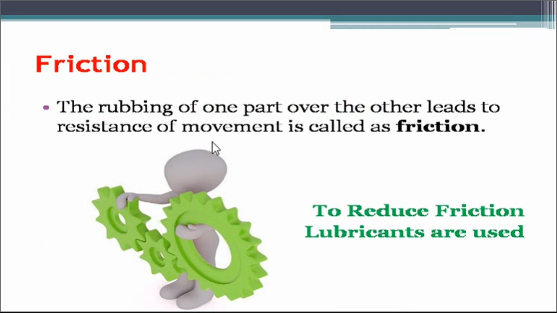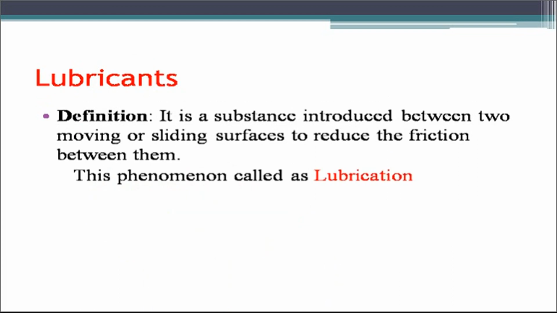The rubbing of one part over the other leads to the resistance of movement, which is called friction. When two parts of the metal are rubbed with each other at the time of movement, friction comes out. To reduce the friction, lubricants are used, and here we have to discuss the important role of lubricants. What is a lubricant? It is a substance introduced between two moving or sliding surfaces to reduce the friction between them, and this phenomenon is called lubrication.